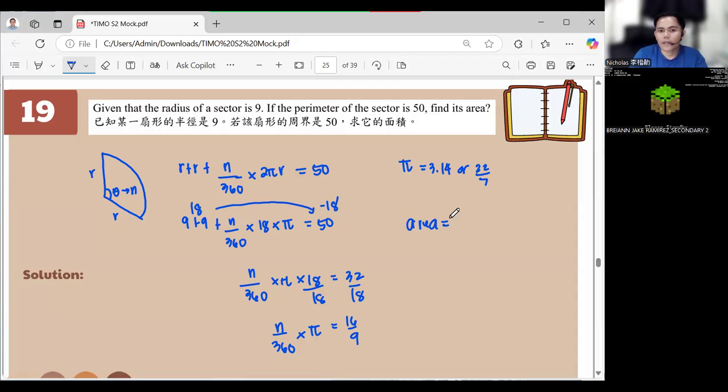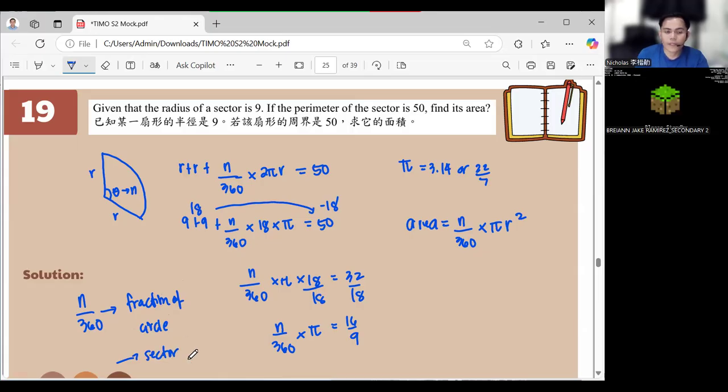It's just N over 360 times pi r squared, right? We still have N over 360 because the N over 360 in here refers to the fraction of the circle, making it a sector, right?